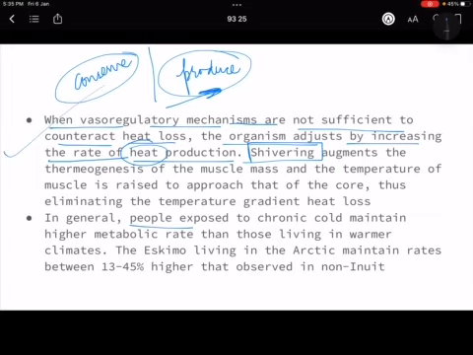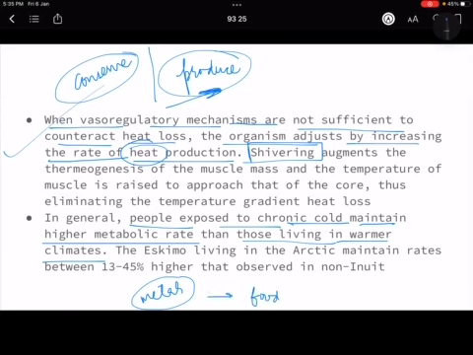Then people exposed to chronic cold maintain a higher metabolic rate than those living in warmer regions. Now what is metabolism? Metabolism is basically the energy that we take from the food, that is converted to energy, and this energy is important for the living of any organism, right?